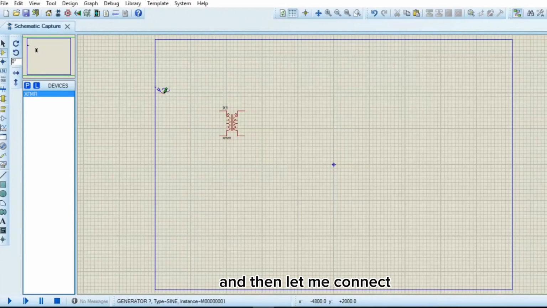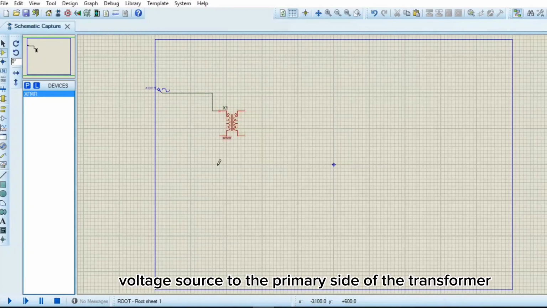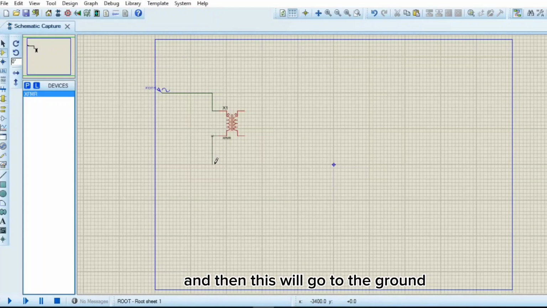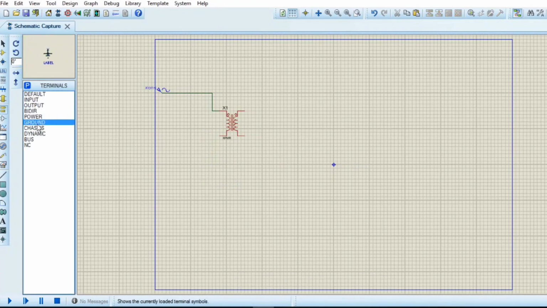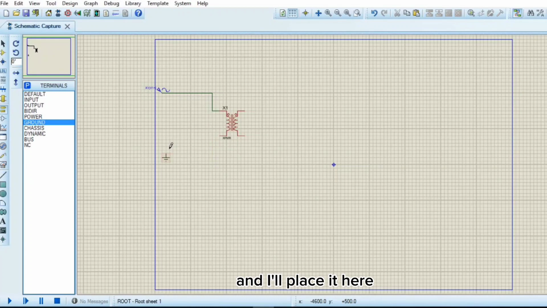And then let me connect this voltage source to the primary side of the transformer, and then this will go to the ground. Okay, I prefer to have this. Let me get the ground first. Then I'll place it here.